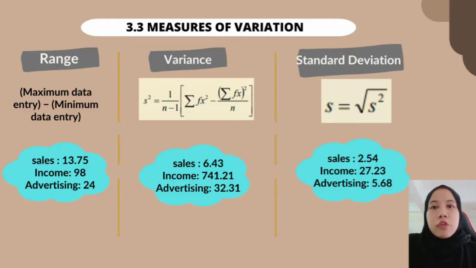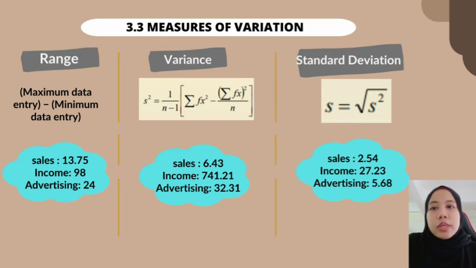Lastly is measure of variation, which is some parameters that attempt to describe the amount of variation between random variables. So the three parameters that are commonly used to quantify the amount of variation in a set of random variables are range, variance and also standard deviation. So range is the difference between the maximum and minimum data entries in the set. Range for sales is 13.75, income is 98 and advertising is 24.